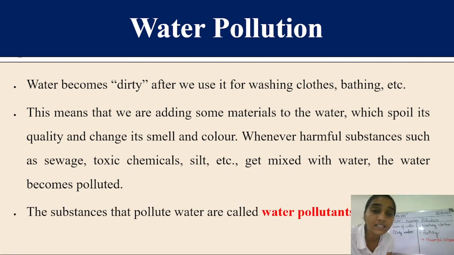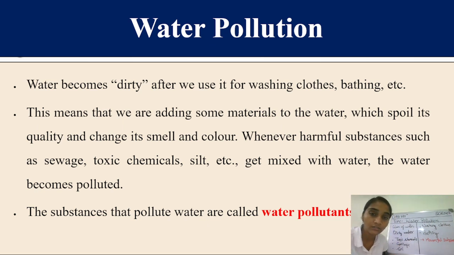And the substances, students, that pollute the water are called water pollutants. Very good. The word pollutants comes from pollution only. So pollutants are basically what? Yes, those substances which are polluting the water. For example, toxic chemicals, garbage, or soil.